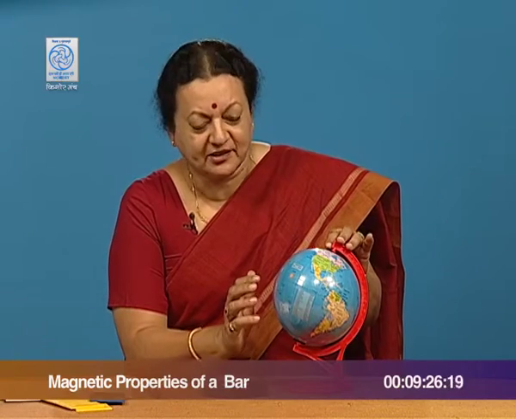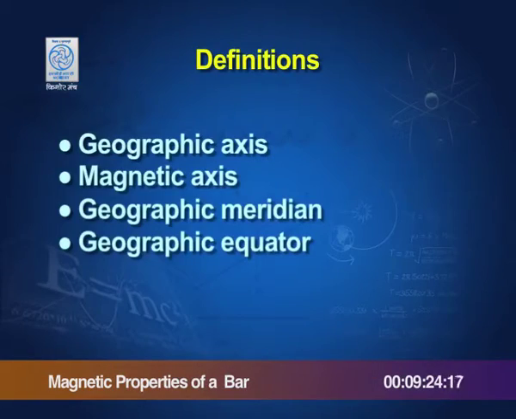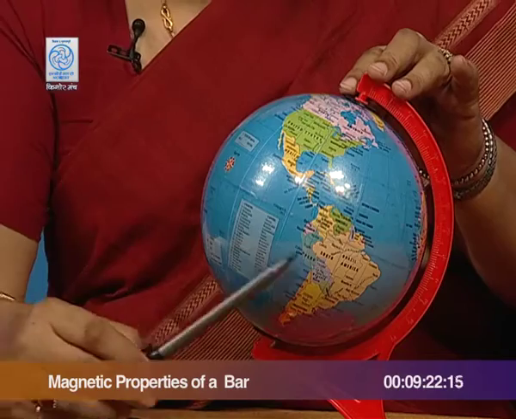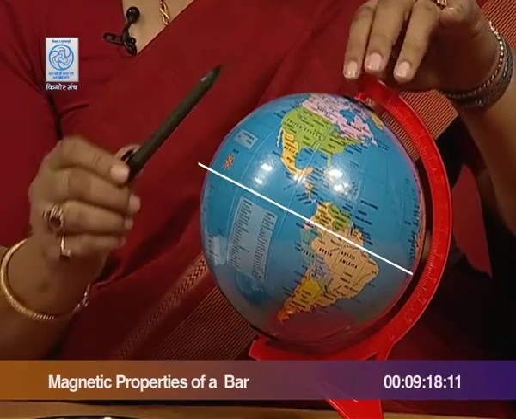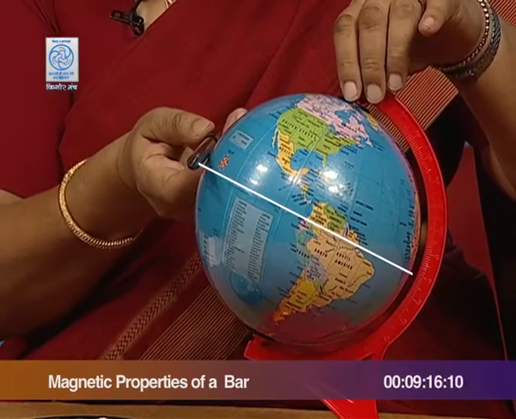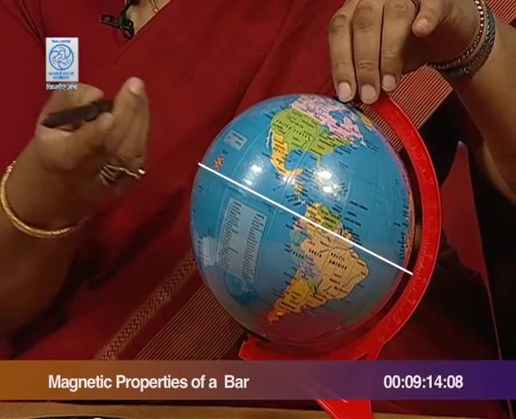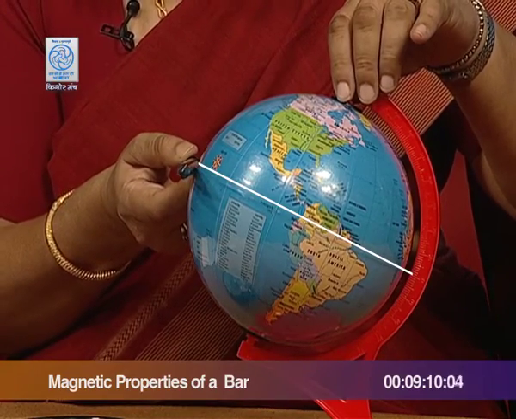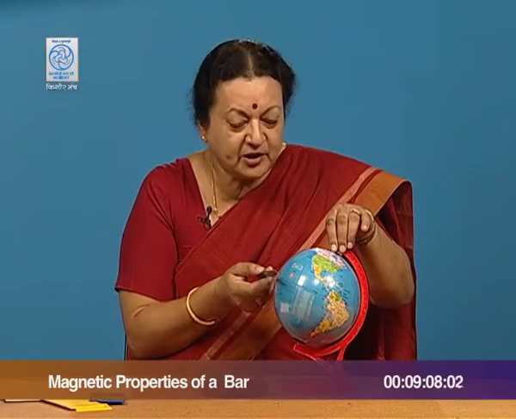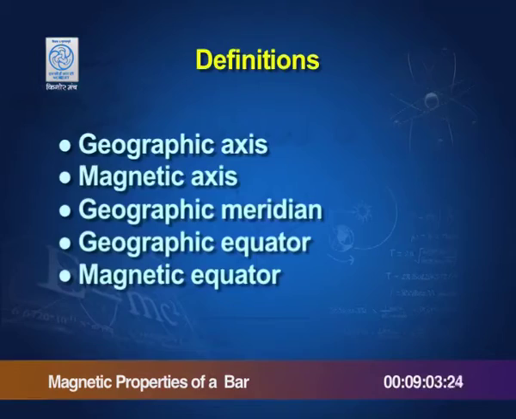We can also be talking about the equator. The geographic equator, as we have seen, is this circle which is along the center of the globe, and if I take a plane perpendicular to the axis of rotation at the center, it would be passing through the geographic equator. Likewise, we can imagine and talk about the magnetic equator as well.